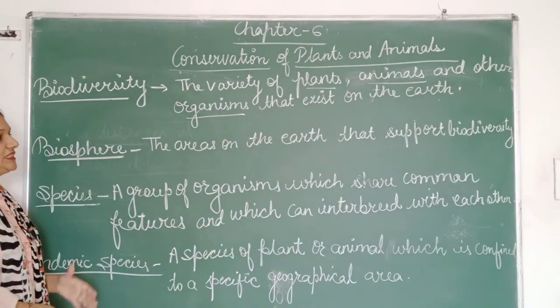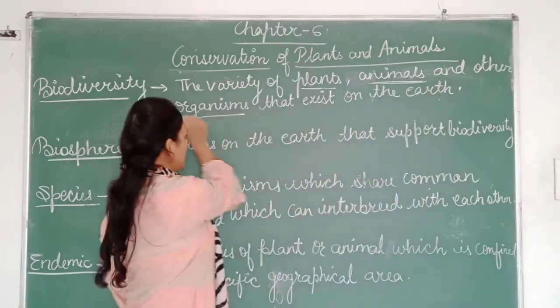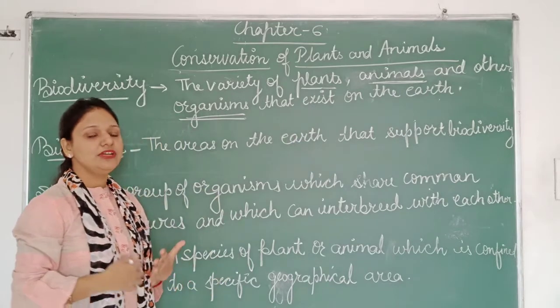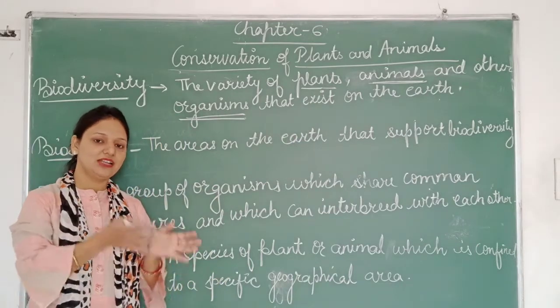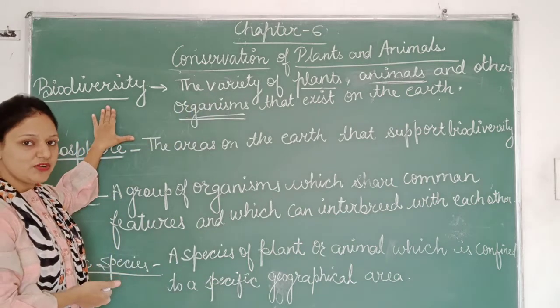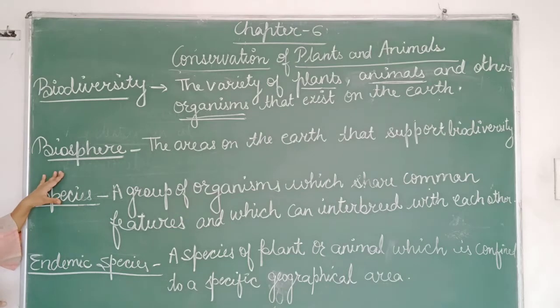What is biodiversity? It is the variety of plants, animals and other organisms that exist on the earth. That means various kinds of living beings that live on the earth, the variety of those living beings is known as biodiversity.